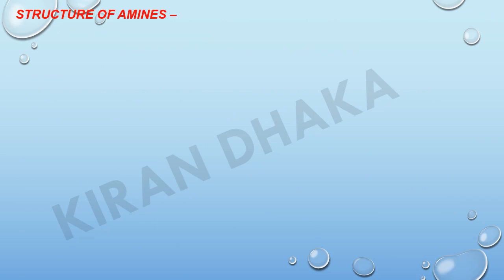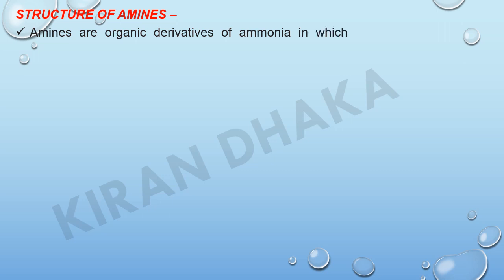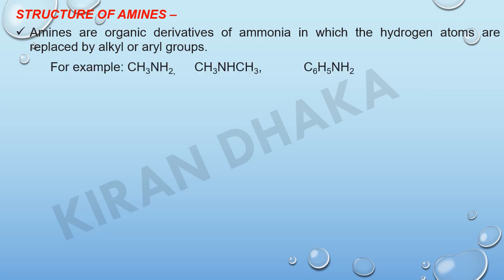Structure of amines. Amines are organic derivatives of ammonia in which the hydrogen atoms are replaced by alkyl or aryl groups. For example, CH3NH2: in CH3NH2, one hydrogen atom is replaced by a CH3 group, and in CH3NHCH3, two hydrogen atoms are replaced by two CH3 groups, and in C6H5NH2, one hydrogen atom is replaced by a C6H5 group.